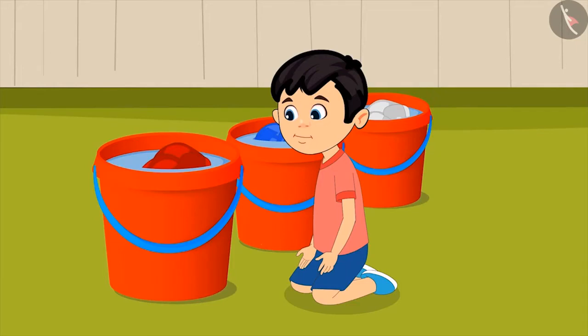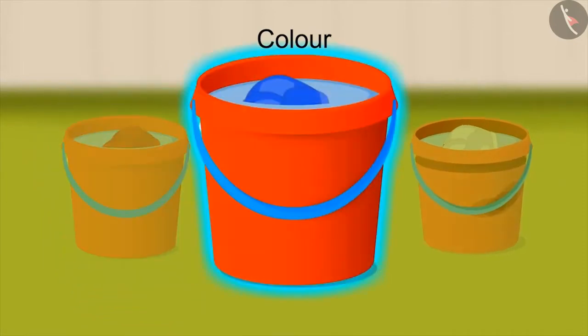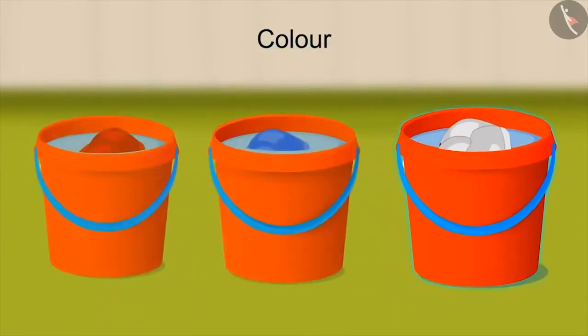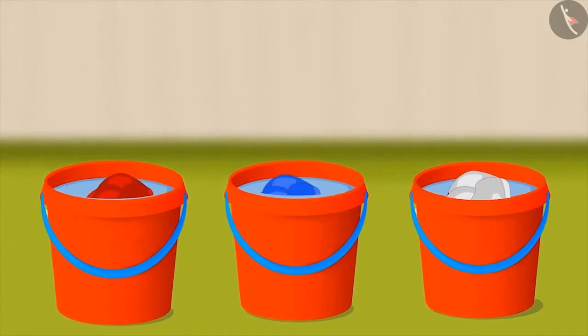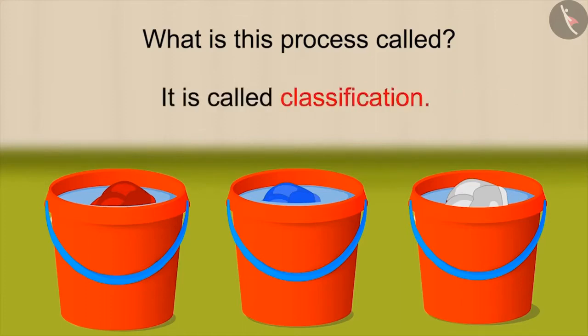In this way, on the basis of the characteristic of clothes, that is, on the basis of color, Chotu has classified and made different groups. Can you tell what this process is called? Yes, you got it right. It is called classification.